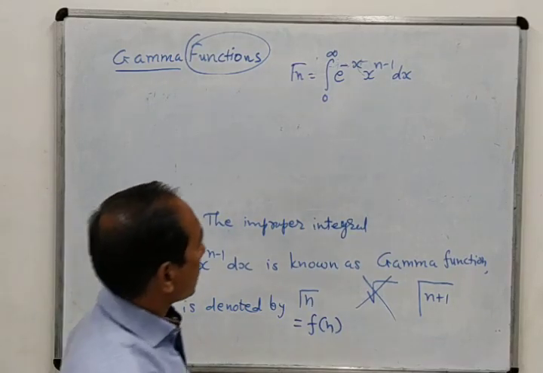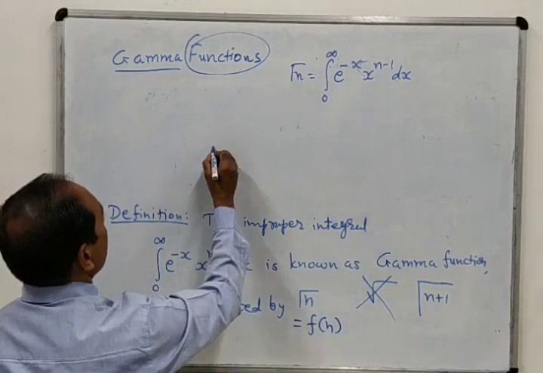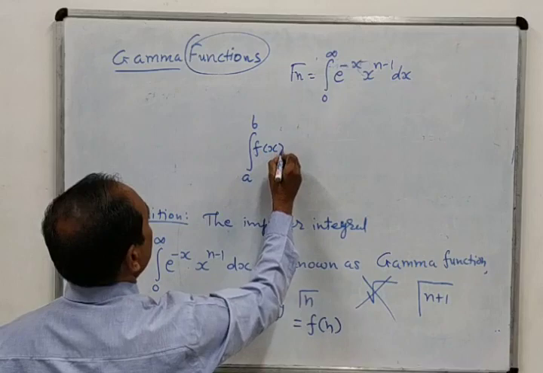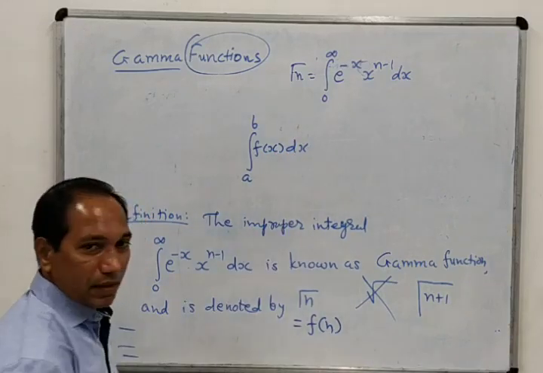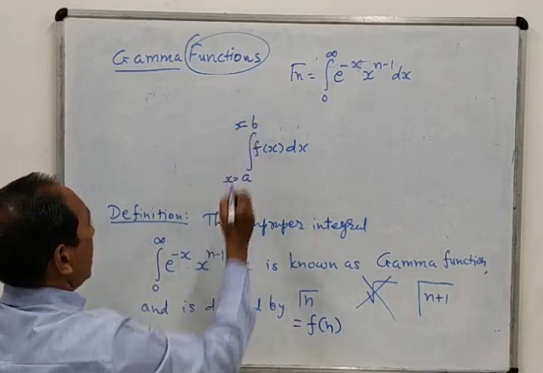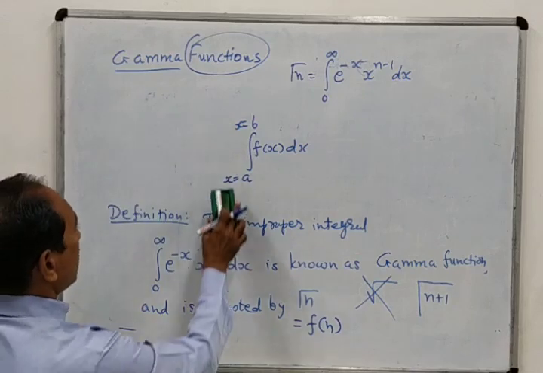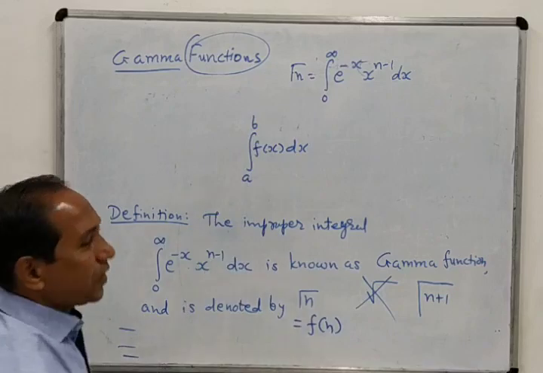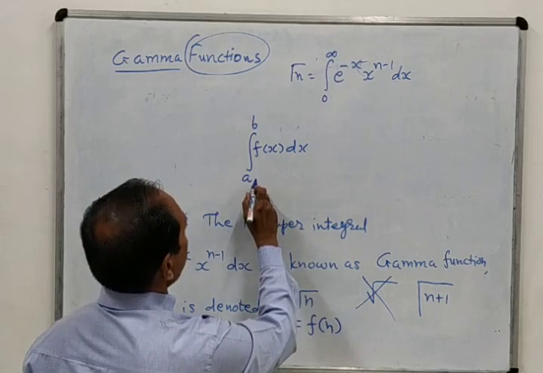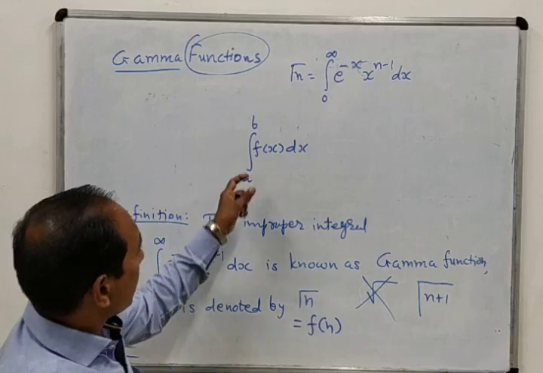Now I would like to add here that wherever it is a definite integration, and the limits are given a to b, the integration of f of x with respect to x, that means these are the values of x. Actually we are not writing this; it is nothing but x equal to a to x equal to b, but as we understand this, no need to write it every time. It is a definite integral, that means finally we require to put the values of x here. So x will be removed.